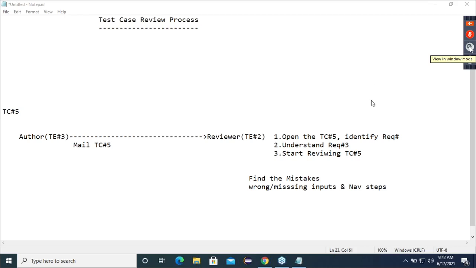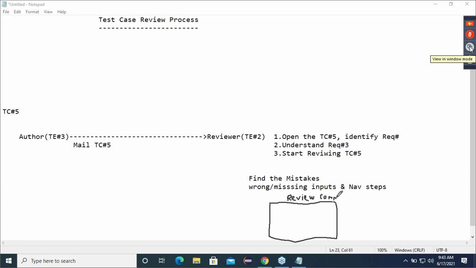Okay, guys, listen now. So whatever mistake he's finding, he's documenting this. He opens one separate document, and this I can call as review comments. Everyone understand the meaning of review comments? I am writing all the review comments.